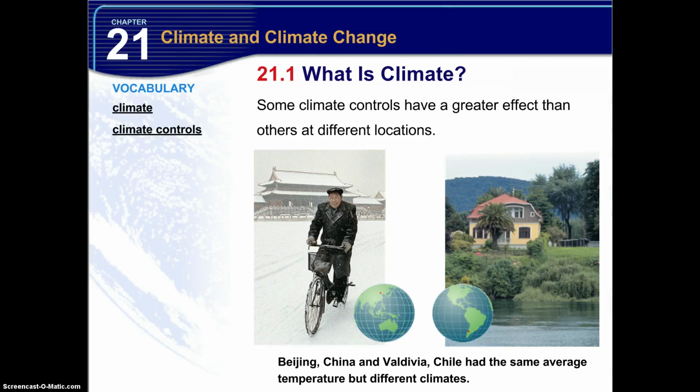So if you look at it, they are the same latitude. The issue here is that Beijing has a very, very cold winter and a very dry, hot summer, whereas Valdivia, Chile is on the coast. It's not on the leeward side of a mountain. So when you look at Beijing, Beijing has those really severe winters, really severe summers. But then Valdivia, Chile has, even though it's the same latitude, just a different hemisphere, a much more moderate, tropical climate.